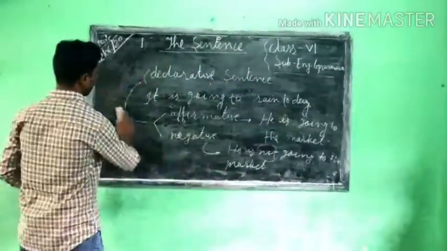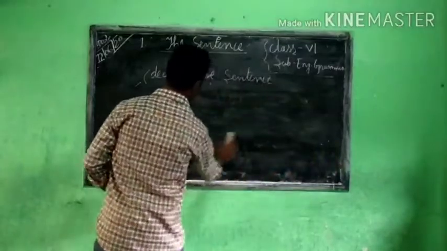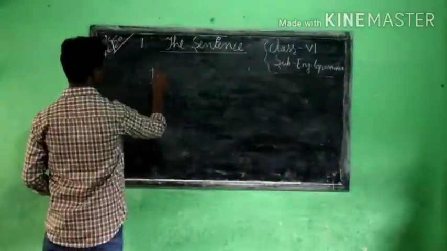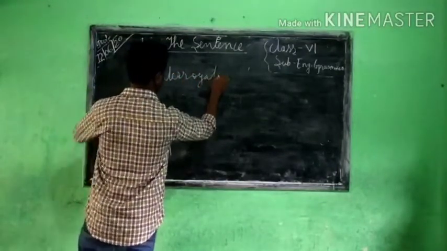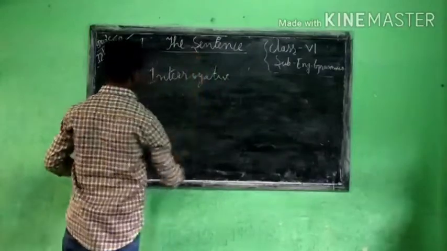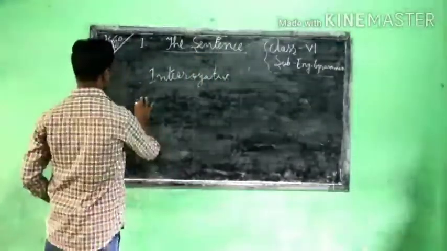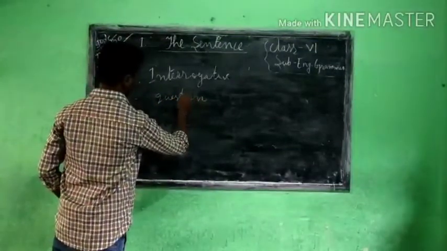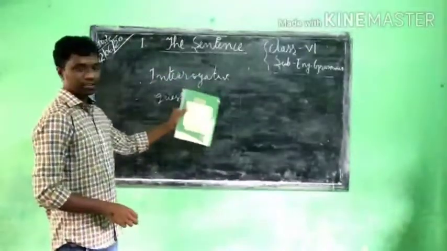An interrogative sentence which makes a question is called an interrogative sentence.